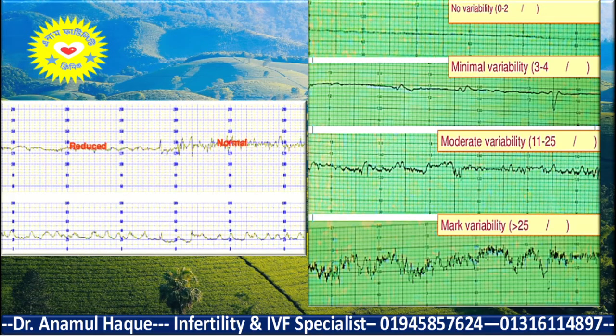Here sometimes it is divided into no variability when it is less than 2, and minimal variability when it is 3 to 4 beats per minute, moderate variability 11 to 25 beats per minute, and marked variability when more than 25 beats per minute. These are the types of the variability.